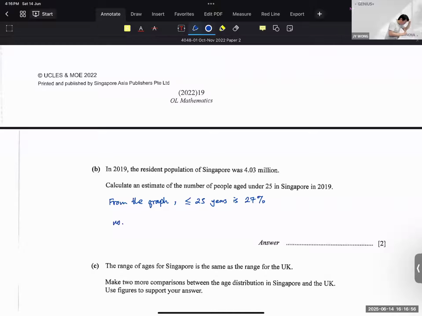Okay, so number of people less than or equal to 25 years is equal to 27 out of 100 times 4.03 times 10 to the power of 6 because it's in million.